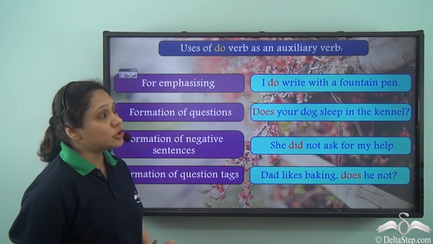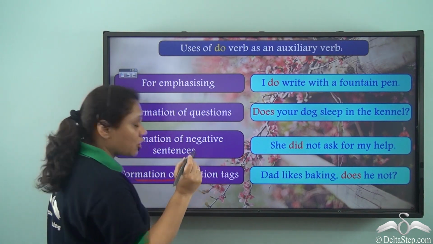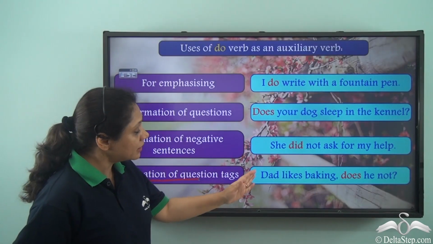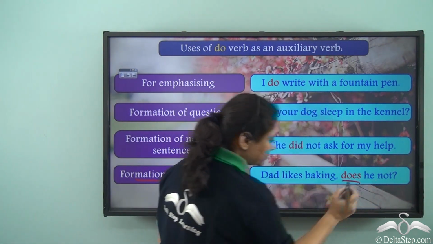We can also use the do auxiliary verb in the formation of question tags. For example, Dad likes baking. Does he not?